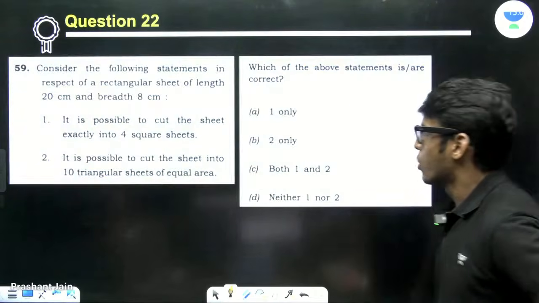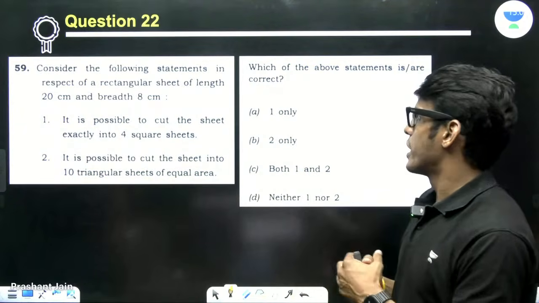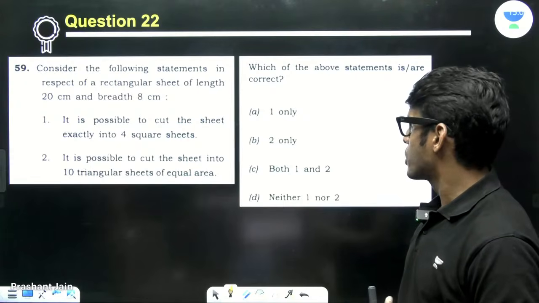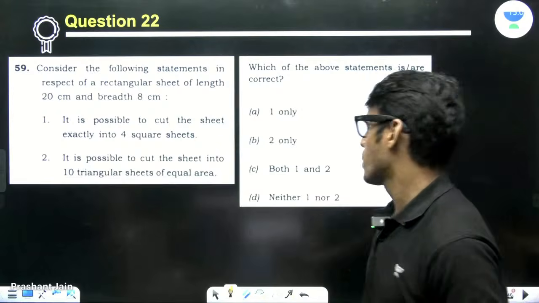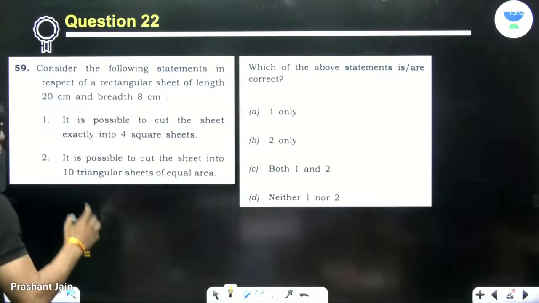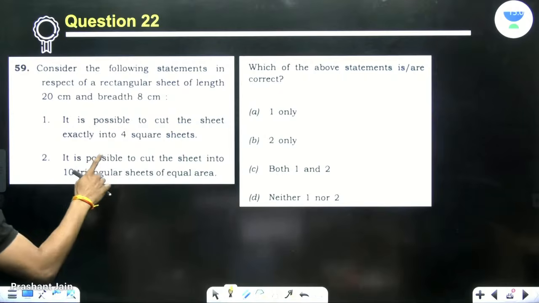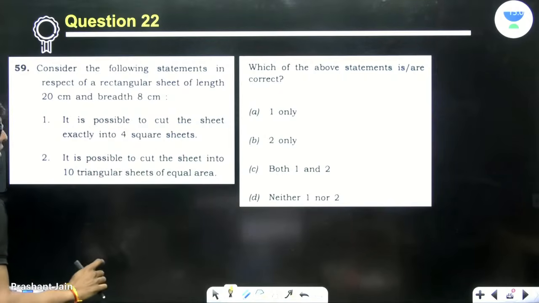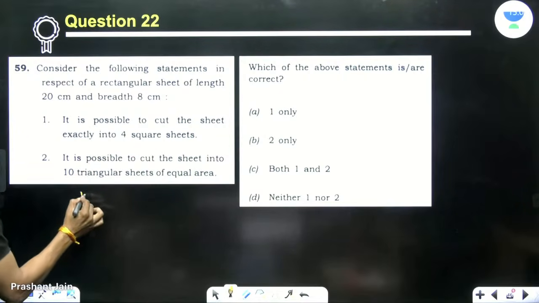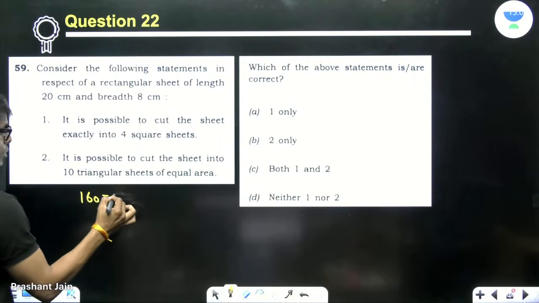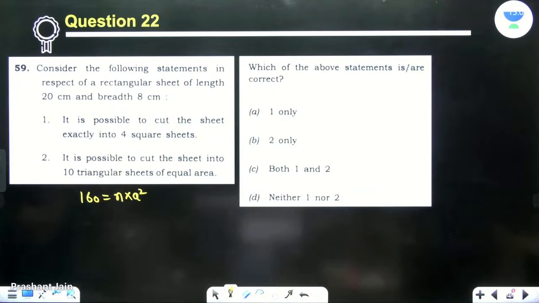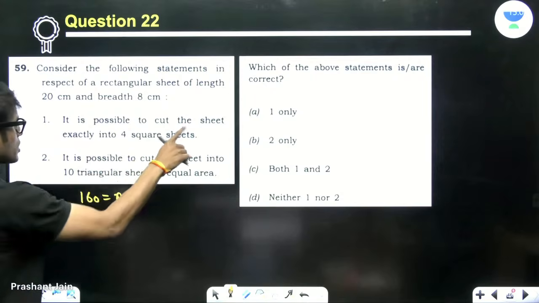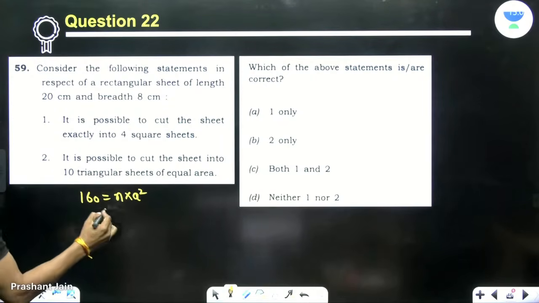Perfect. Now, consider the following statements in respect of a rectangular sheet of length 20 centimeter and breadth 8 centimeter. This is a doable problem. It is possible to cut the sheet exactly into 4 square sheets. So the basic concept is 160 is equal to n times a square.